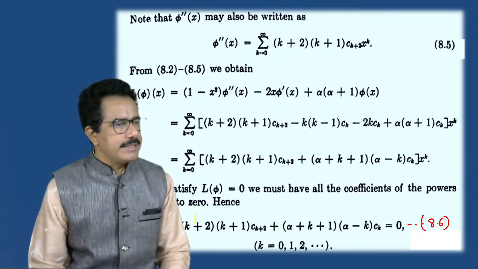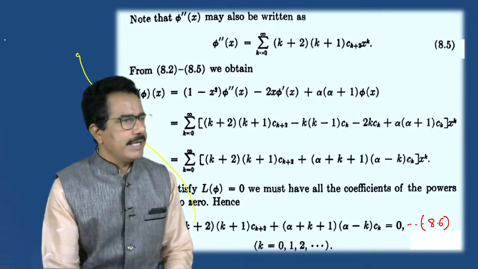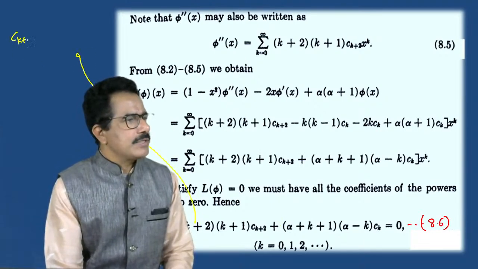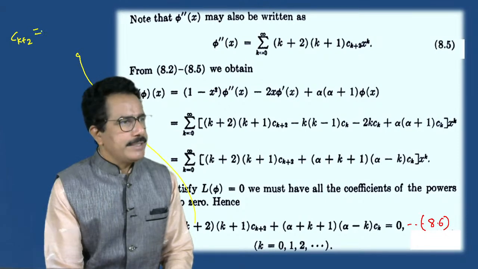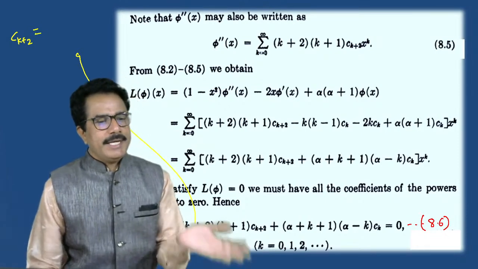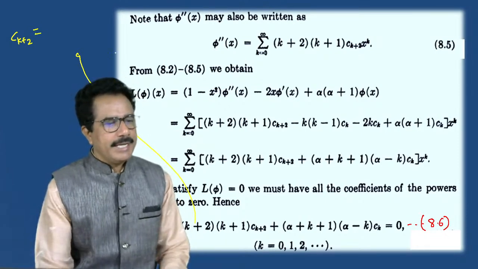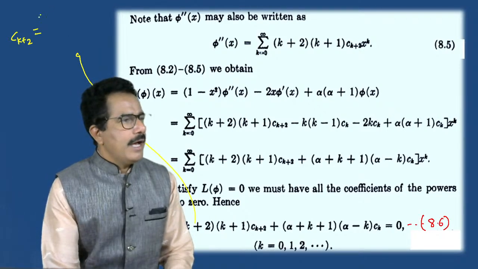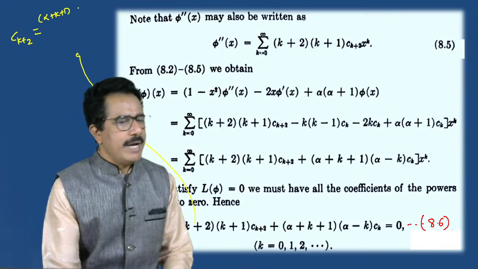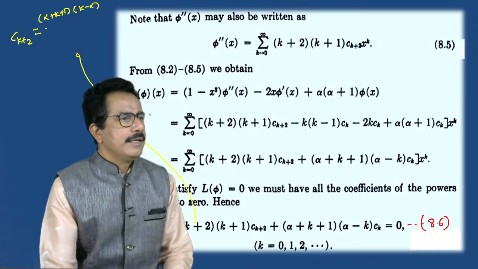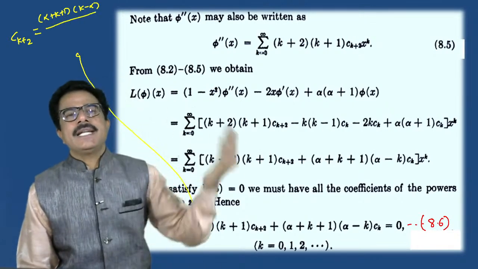This can be written as Ck plus 2, which is equal to, आता हे राईट साईडला घ्या, we can take alpha plus k plus 1 into k minus alpha. Alpha minus k can be written as k minus alpha.